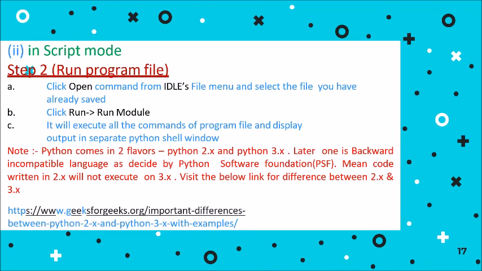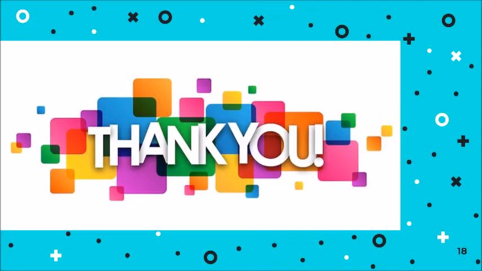To run the code, go to the run option and click on run module, and this way you can run the Python program in your system. I will show you this practically also. After this video, I will upload one more video where I will tell you how to run the Python program in script mode.